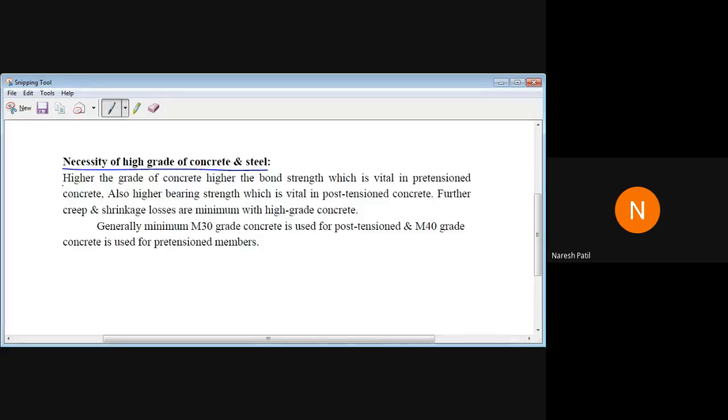This is very important, because the tendons are inserted into the concrete, and when the tendons are stretched or tensioned, they transfer the stresses to the surrounding concrete by bond between the tendons and the concrete.